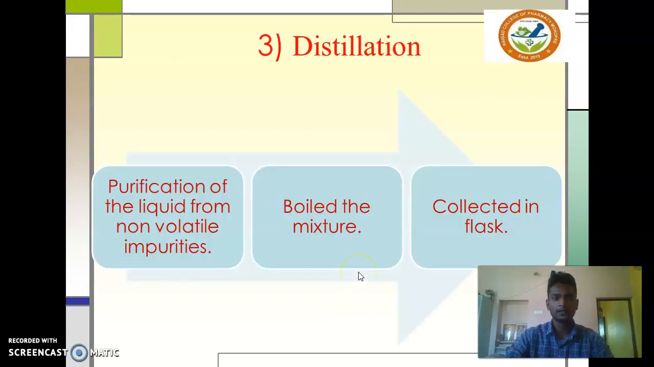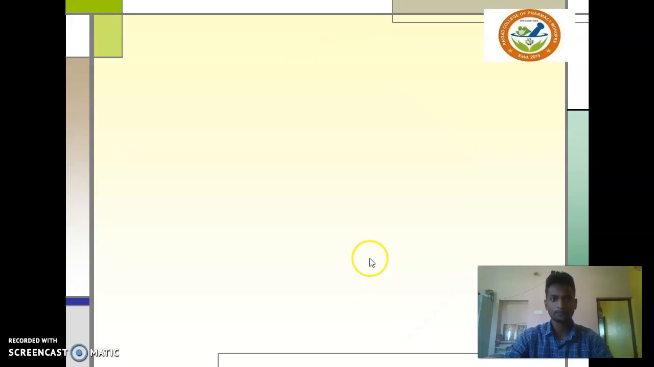Then distillation. Distillation is defined as purification of a liquid from non-volatile impurities, in which the mixture is boiled and the vapor of the pure compound is passed through a condenser and collected in a flask.